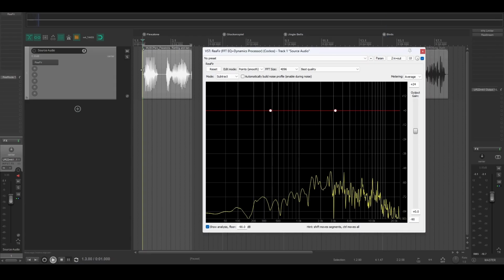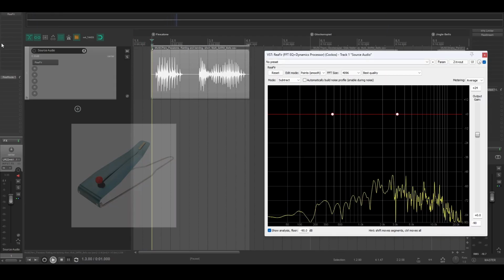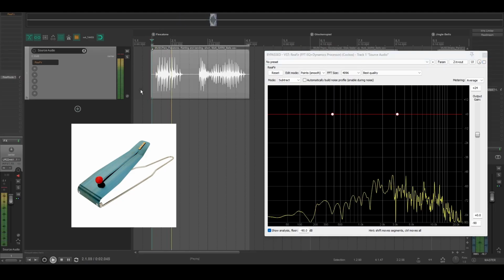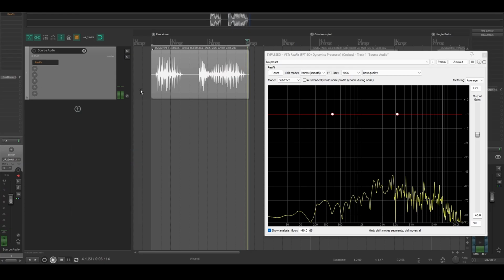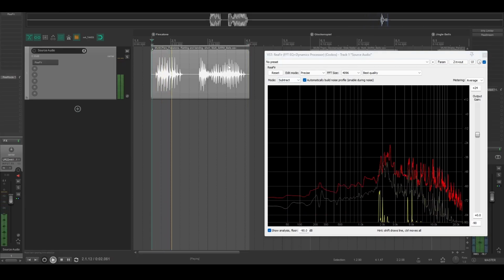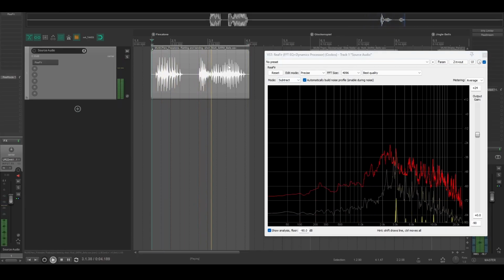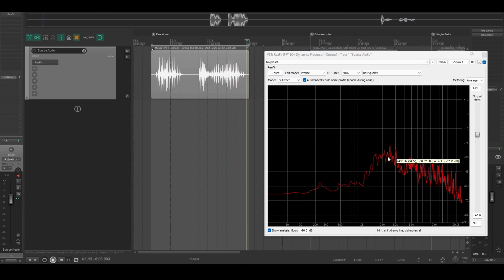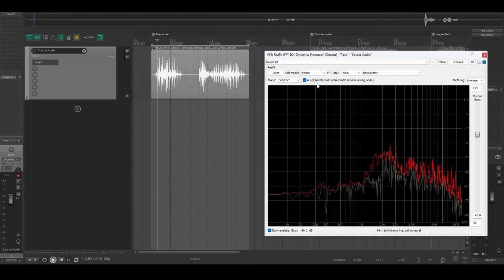To start with, I'd find a fairly complex input sound. I'll start with a recording of a Flexatone. Now if we turn on ReaFIR, then tick Automatically Build Noise Profile, and then play that sound through, it gradually fills this graph based on the sound. We can now untick Automatically Build Noise Profile.